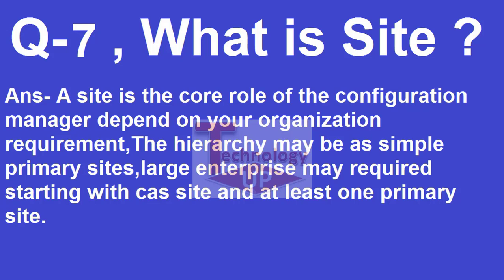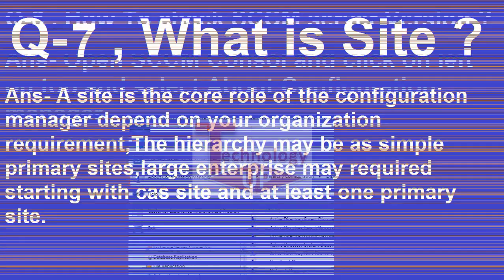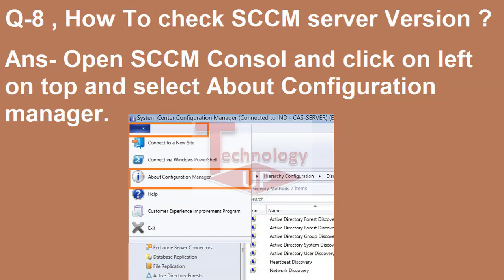Okay, so let's move to question number 8. In coming days I will make more videos related to SCCM, like how to make a primary site and how to create a secondary site. Question number 8: how to check the SCCM server version? Answer: open the SCCM console, click on the top left, and select About Configuration Manager. I will show it on the SCCM console.